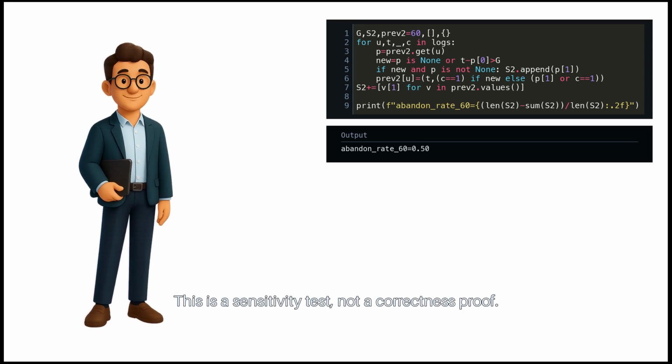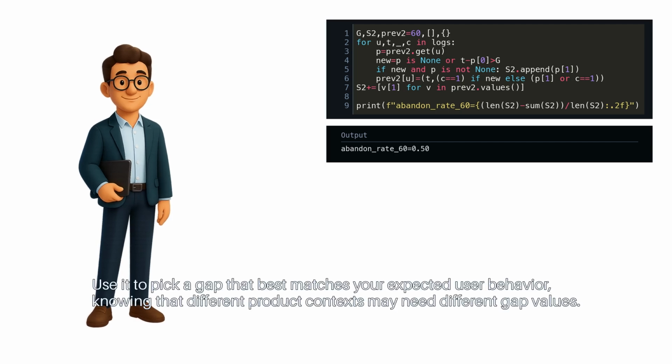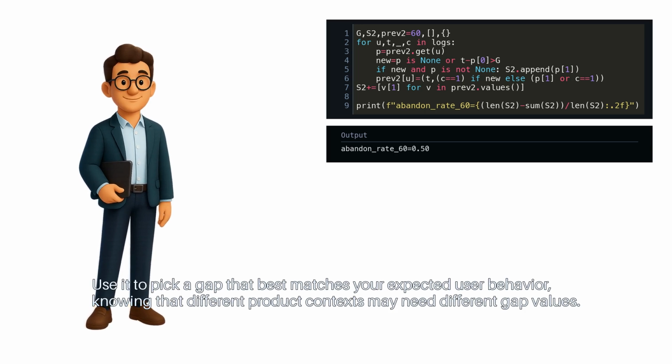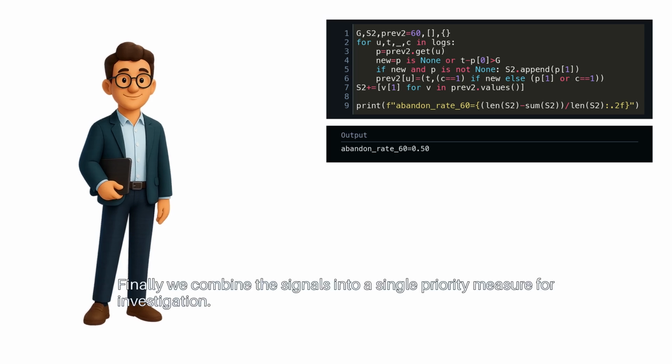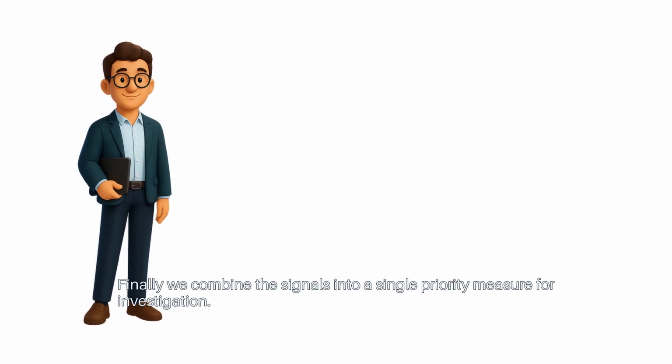This is a sensitivity test, not a correctness proof. Use it to pick a gap that best matches your expected user behavior, knowing that different product contexts may need different gap values. Finally, we combine the signals into a single priority measure for investigation.